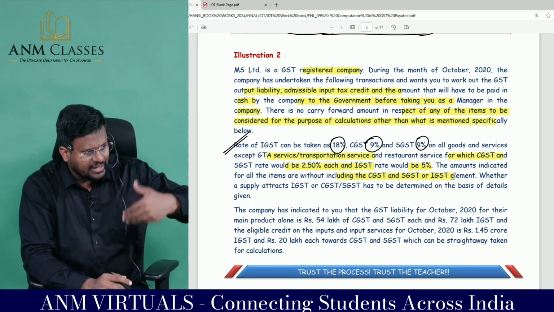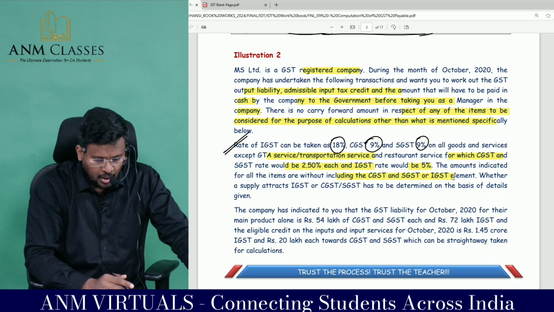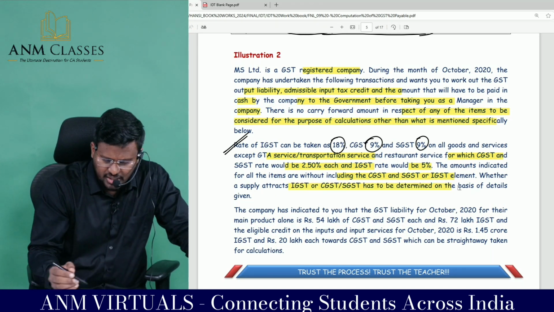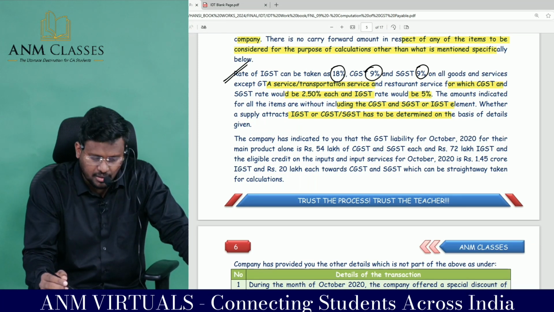That means the below data whatever they have given is without CGST, SGST or IGST. Whether a supply attracts IGST or CGST, SGST has to be determined on the basis of the details given.